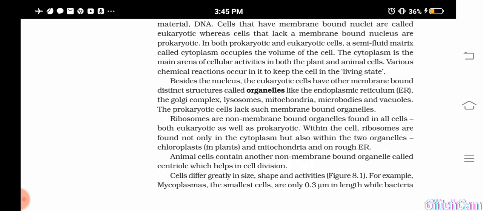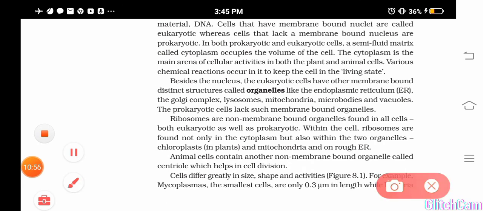In cytoplasm attached to the ER, then inside the chloroplast and in the mitochondria. Is it clear? Then in animal cell, you can see another organelle that is not found in plant cells, that is centriole. Okay, what it is? Centriole is the organelle that is found only in animal cells and not in plant cells.